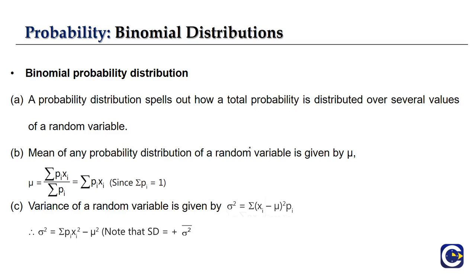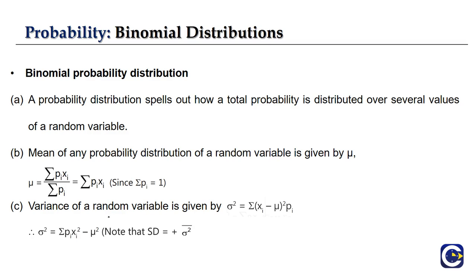In this binomial distribution, we will have our mean and our variance. The mean of a probability distribution of a random variable is denoted by mu. It is sigma pi xi divided by sigma pi.